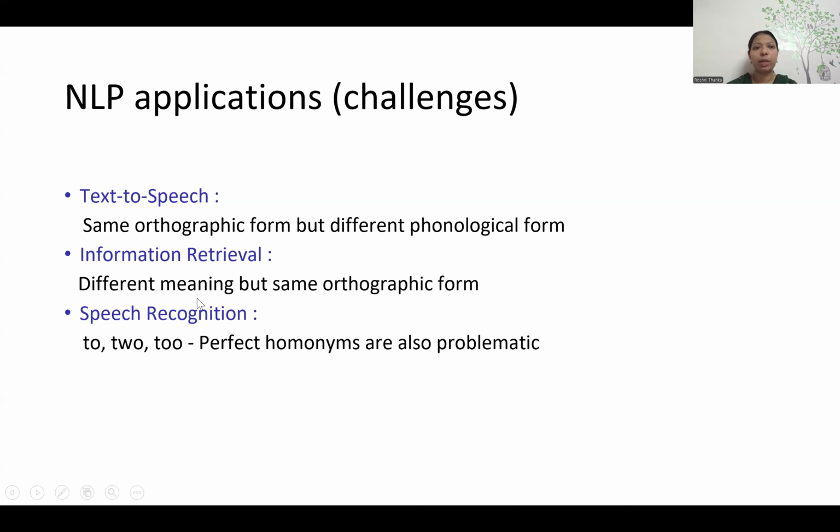Speech recognition. For example, these three words we call "to, too, two", but they have perfectly different meanings. So that again becomes a challenge for NLP applications.